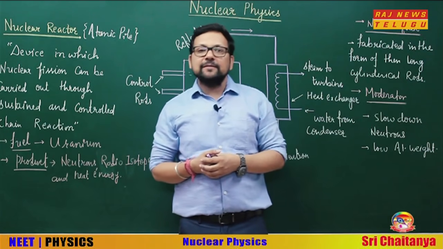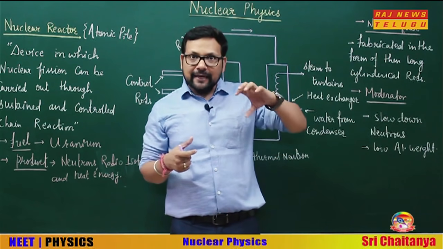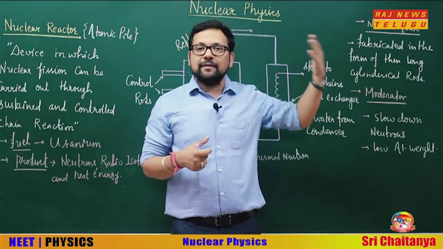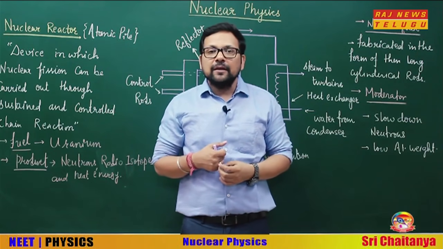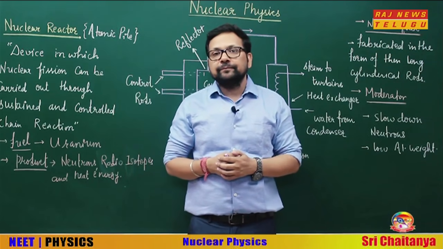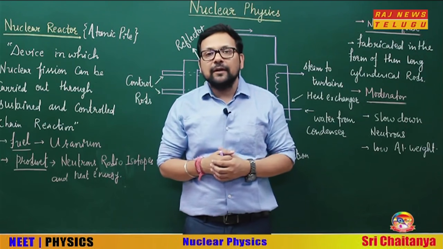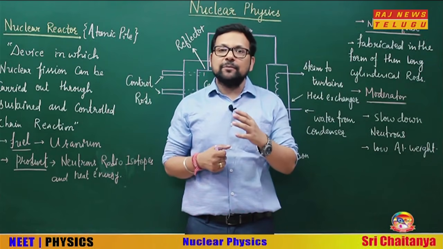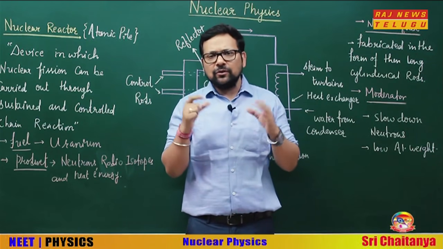Chain reaction means in one fission there are some neutrons, they are again hitting the uranium, then again some neutrons. In that chain reaction, we discussed two types, if you remember. First was uncontrolled, and for that I gave you the example of the atom bomb.